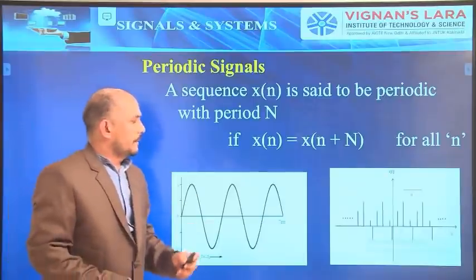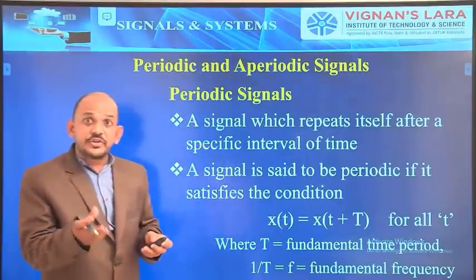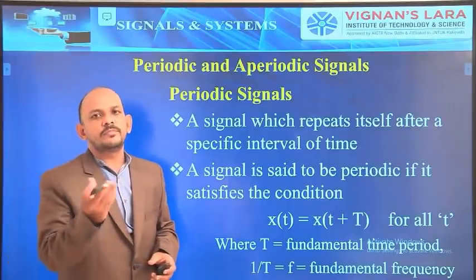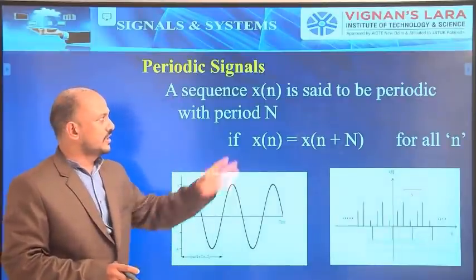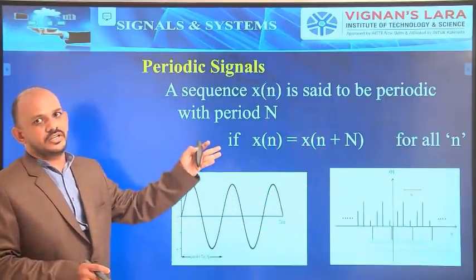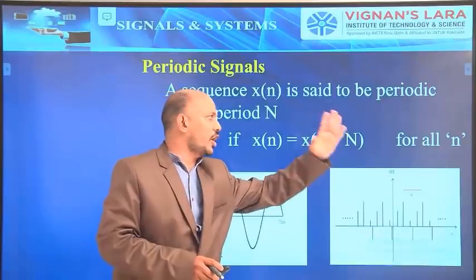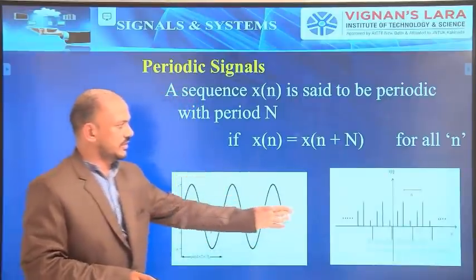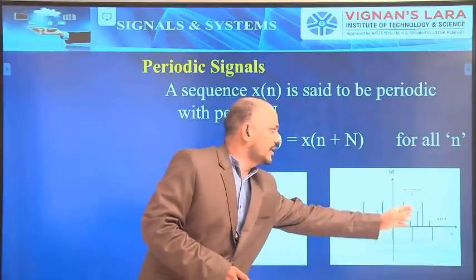Now, x of t represents the continuous time signal. If the signal is a discrete time signal, then also we can say a periodic signal like this. A sequence x of n is said to be periodic if it satisfies the condition x of n equals x of n plus capital N for all n. Say this is the fundamental period. I will show that in the example, and how the N will be in this diagram.